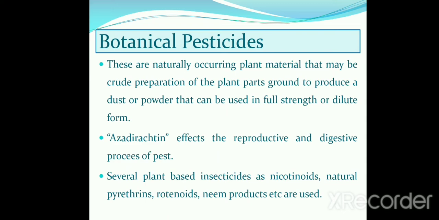Third one is botanical pesticides. Botanical pesticides are obtained naturally, either as available plant material or in crude preparations. For example, azadirachtin, the active ingredient of neem, affects the reproductive and digestive process of pests. Other examples are nicotinoids obtained from tobacco, natural pyrethrins obtained from pyrethrum, rotenoids and neem products, which are used as botanical pesticides.